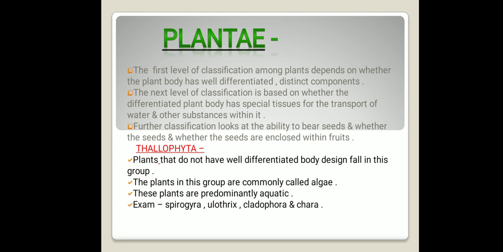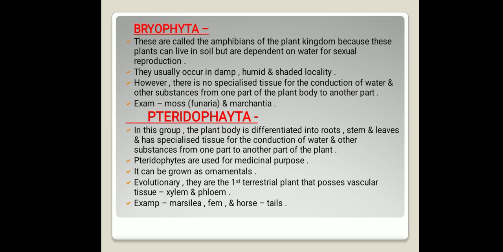Thallophyta also do not possess specialized tissue. Bryophyta also do not possess specialized tissue. Examples of Bryophyta: moss, Marchantia. These are the examples of Bryophyta.